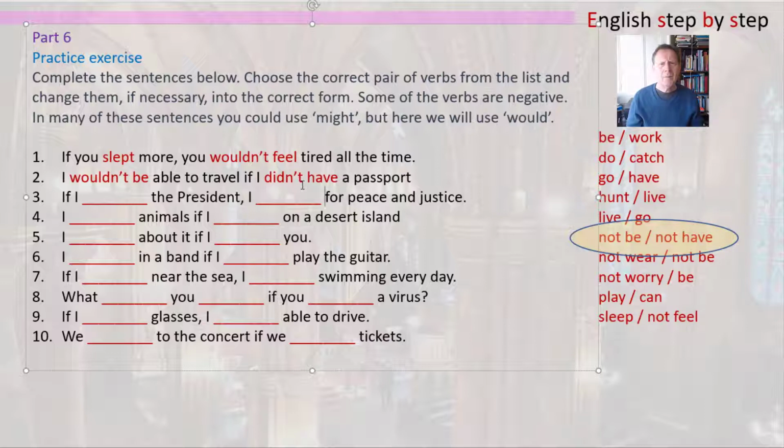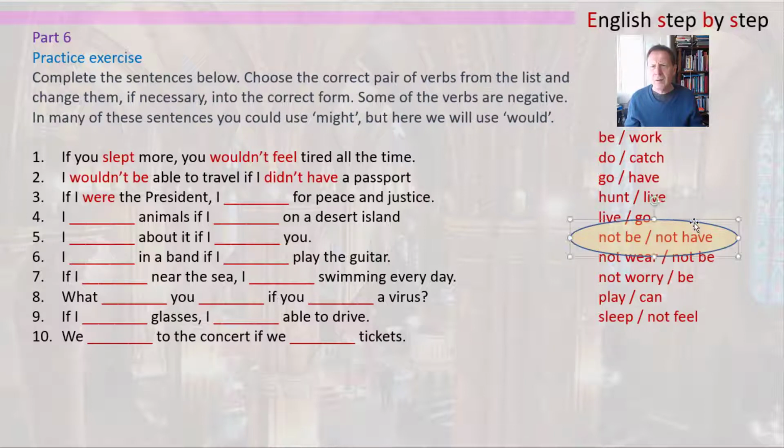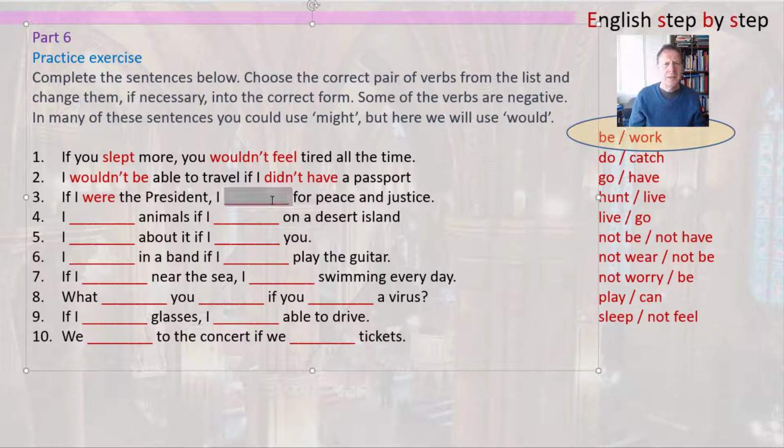Now the next one is about the president. Now here we need to think about using the verb to be. And remember, this is irregular, so we say if I were, using the past tense form. If I were the president, and then we're using this pair with be and work. So in this case it becomes I would work for peace and justice. If I were the president, I would work for peace and justice.